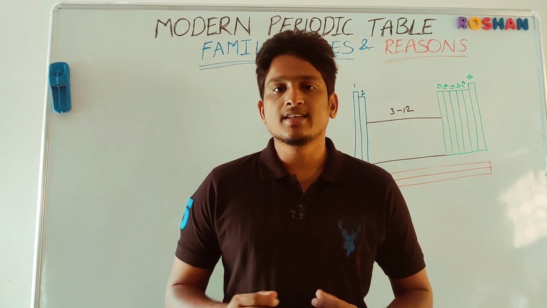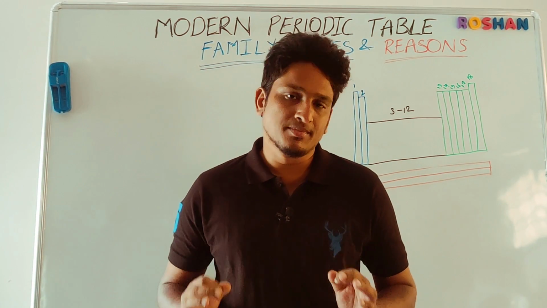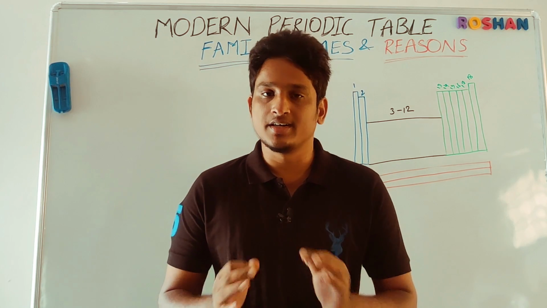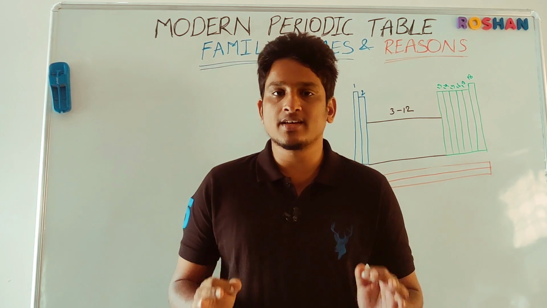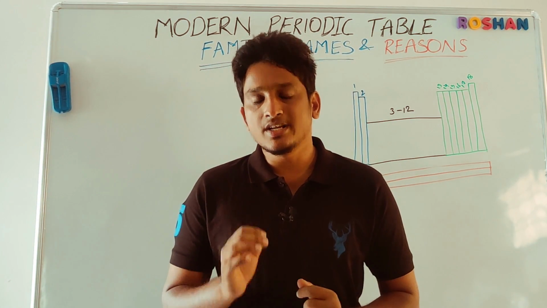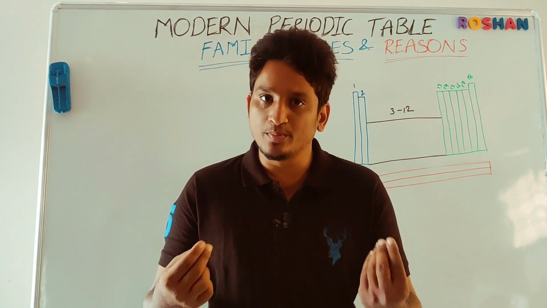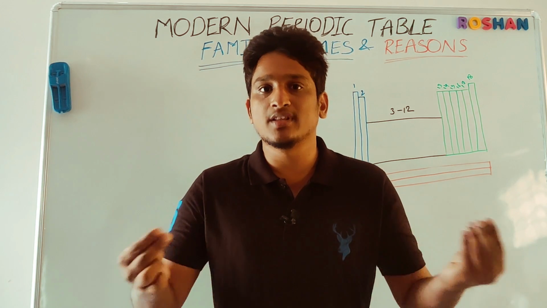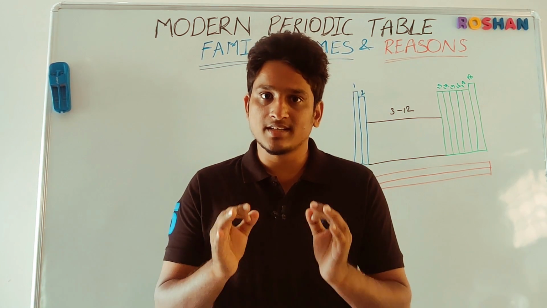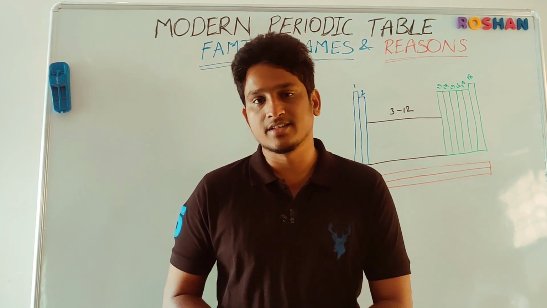Hello students, today's discussion is about the modern periodic table, group names and their reasons. There are 18 groups in the modern periodic table and each group has its own name. What are the group names, what are the reasons behind these names, and what are their origins? Today we'll discuss this in this video. So let us start the discussion.